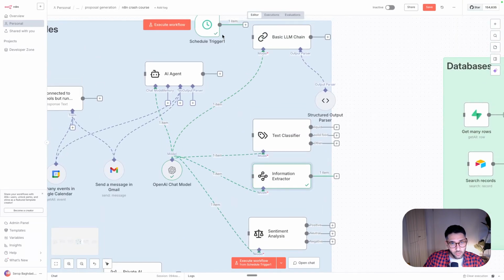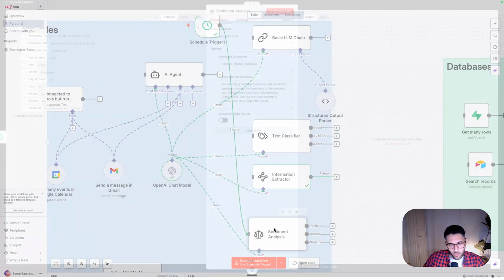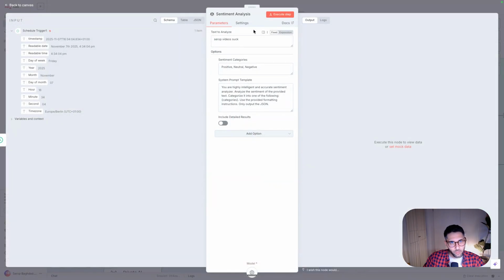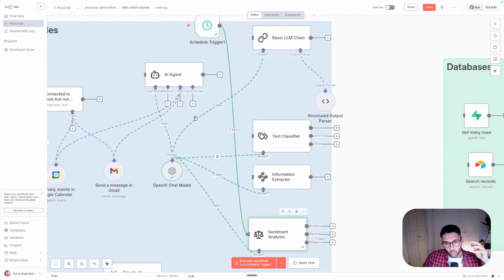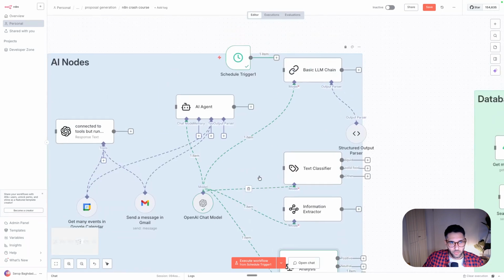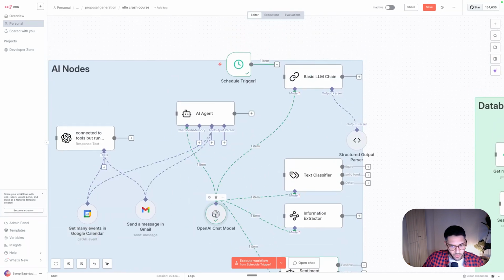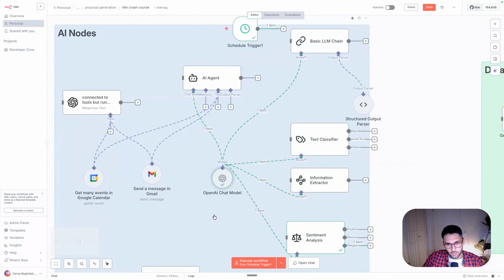The last use case is sentiment analysis. This is very common in maybe product feedback or anything that you might encounter, maybe YouTube videos. So if I see something like "Syrup videos suck," then it's a negative sentiment. You can define the categories here. You can also have other categories that you want to define. Again, you can then put it in a database and do some analytics on top. So you can use these three kinds of nodes much more easily, and all can have very specific LLMs. It's LLM agnostic.